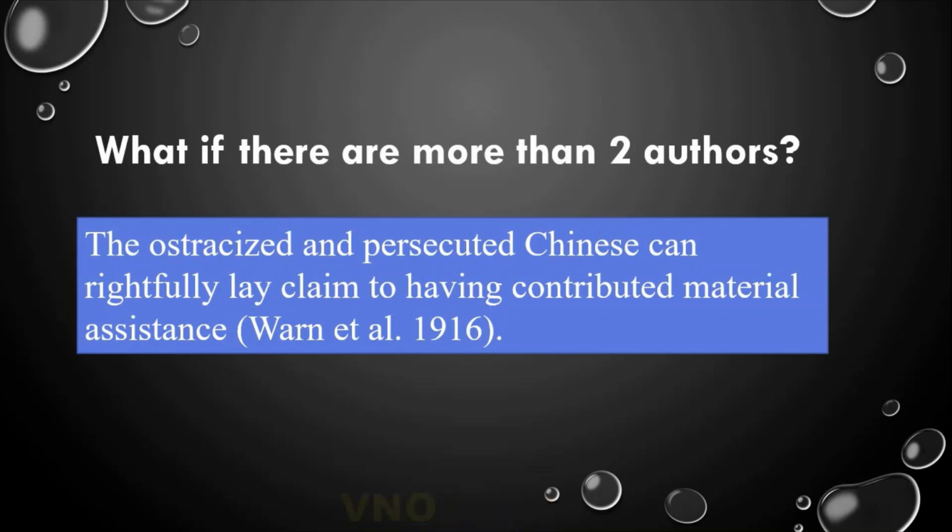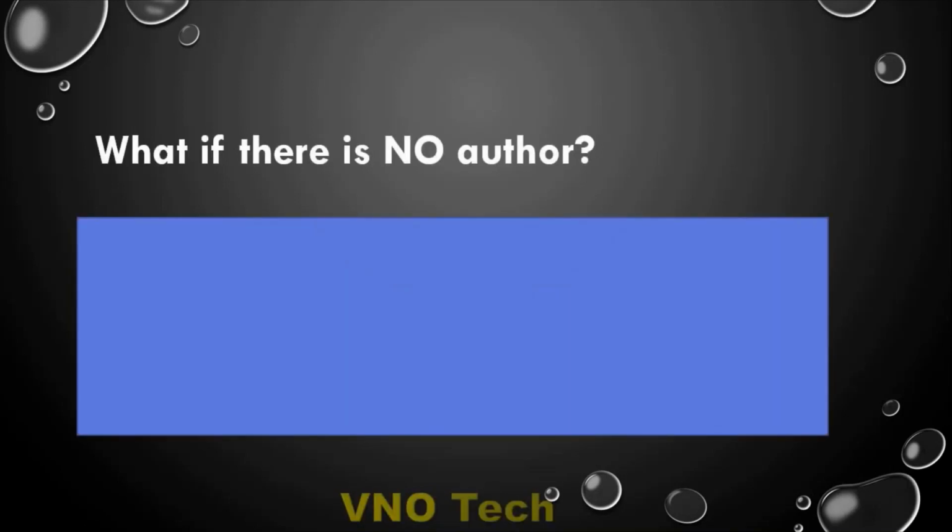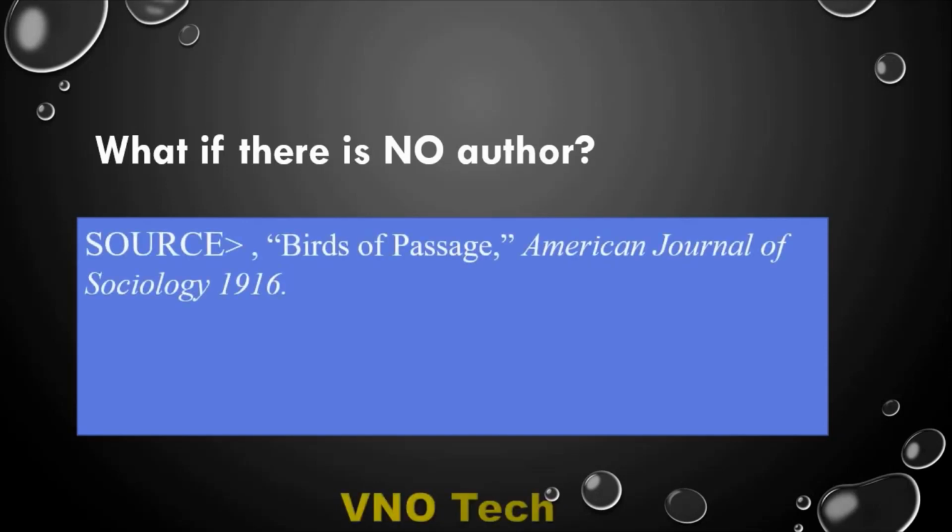Let's proceed to another question. What if there is no author? Sometimes you are writing and there is no author. You have the source, but you don't know who wrote it. I'm here to help you. If you have a source, for example, Birds of Passage, American Journal of Sociology, 1916, this is what you do.